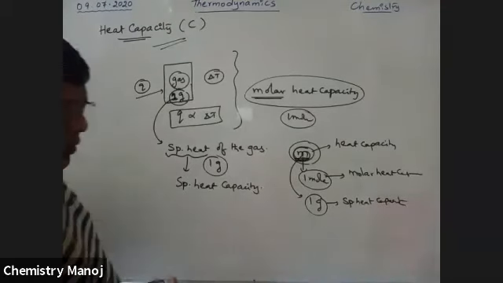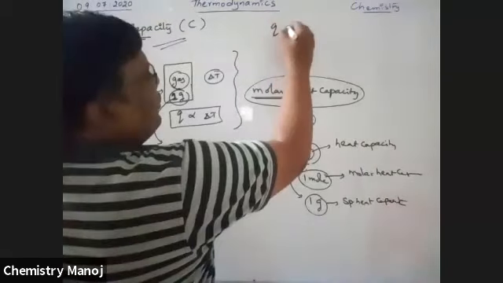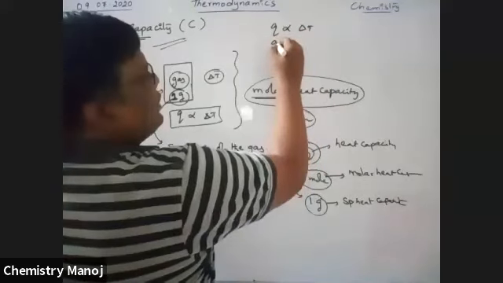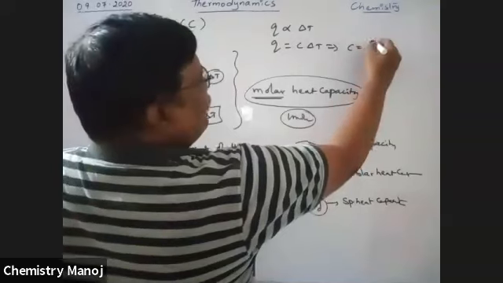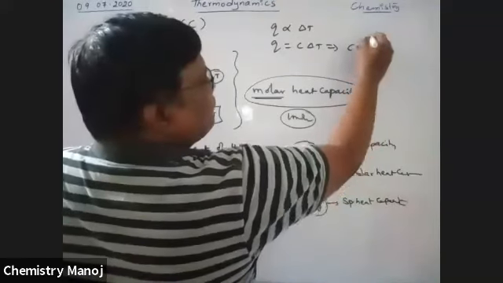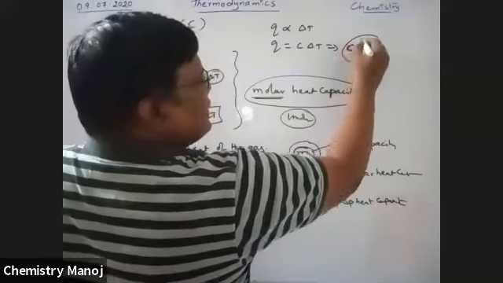So generally we know Q is directly proportional to delta T. That is, Q is equal to C delta T. That implies C is equal to Q by delta T. It is heat capacity.